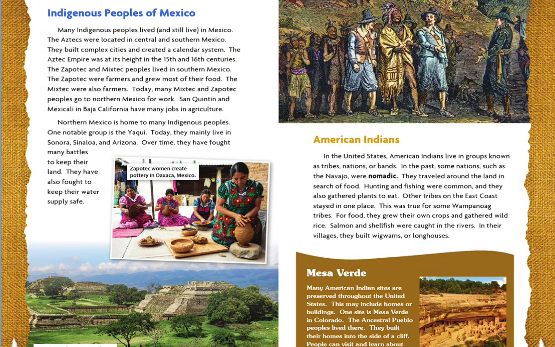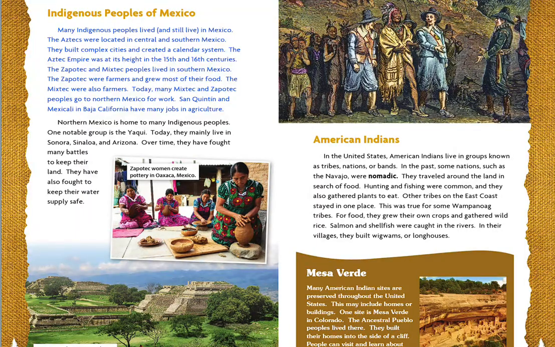Indigenous peoples of Mexico. Many indigenous peoples lived, and still live, in Mexico. The Aztecs were located in central and southern Mexico. They built complex cities and created a calendar system. The Aztec Empire was at its height in the 15th and 16th centuries.